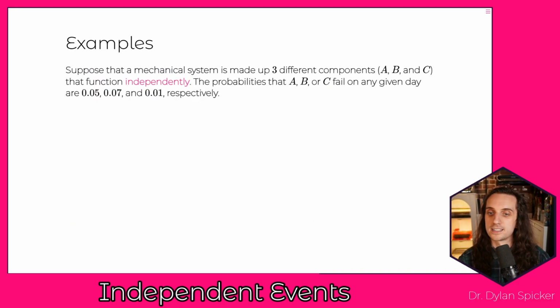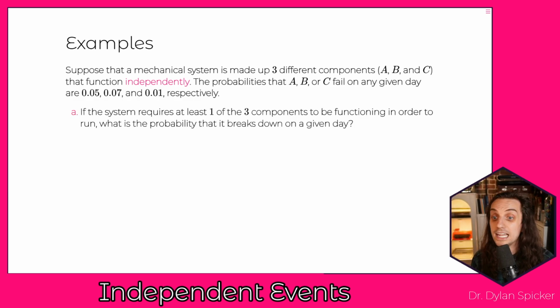So let's take a look at an example here. Suppose that a mechanical system is made up of 3 different components, A, B, and C, and they all function independently. When we say that, we mean they are all mutually independent. The probabilities that A, B, or C fail on any given day are 0.05, 0.07, and 0.01, respectively. If the system requires that at least one of the 3 components be functioning in order to run, what is the probability that it breaks down on any given day?